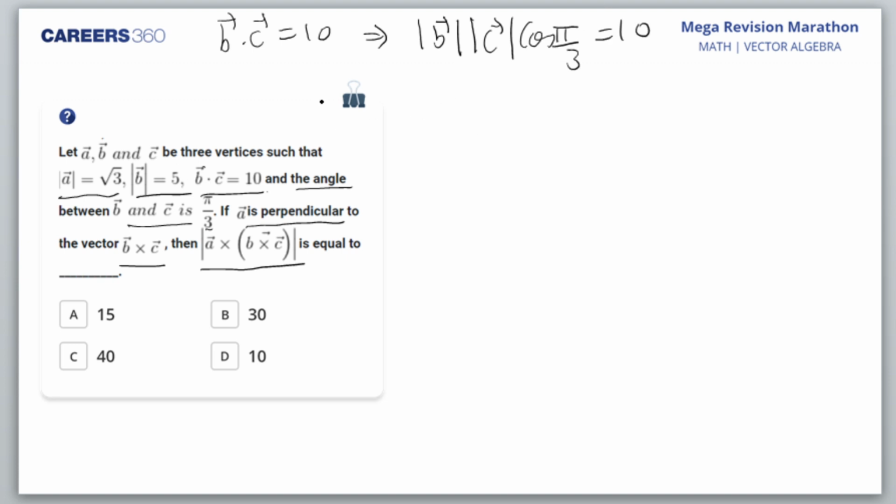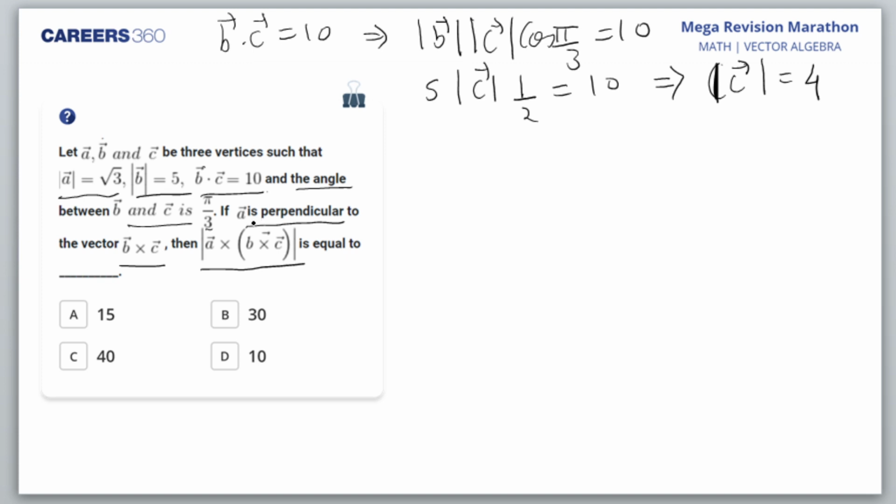Now mod B is given to us as 5, mod C I don't know, cos pi by 3 is half, that's 10. So I get mod C as 4.